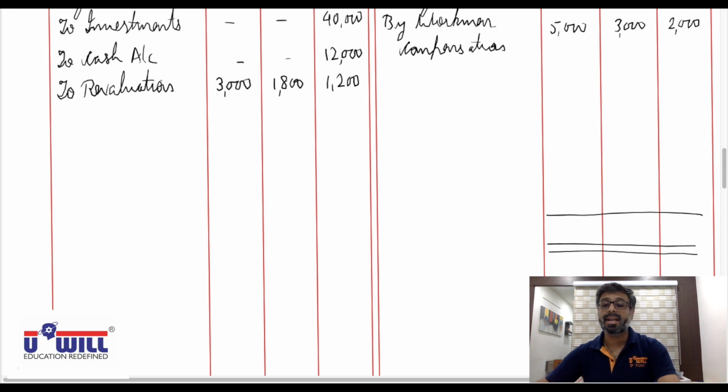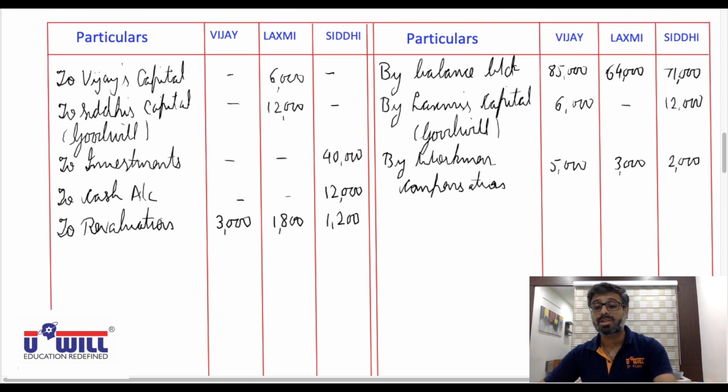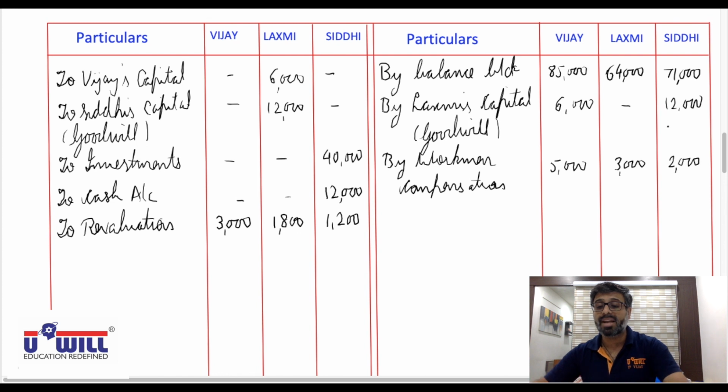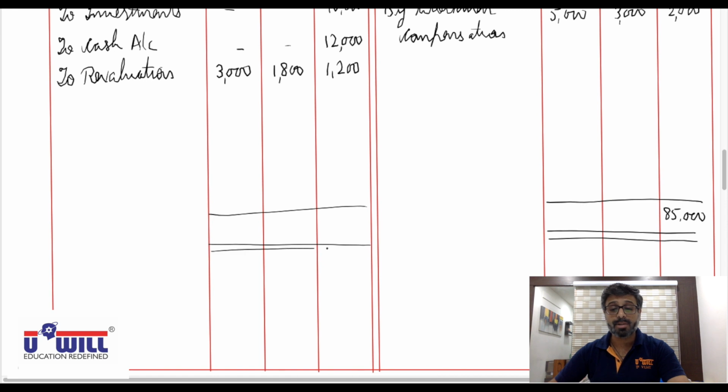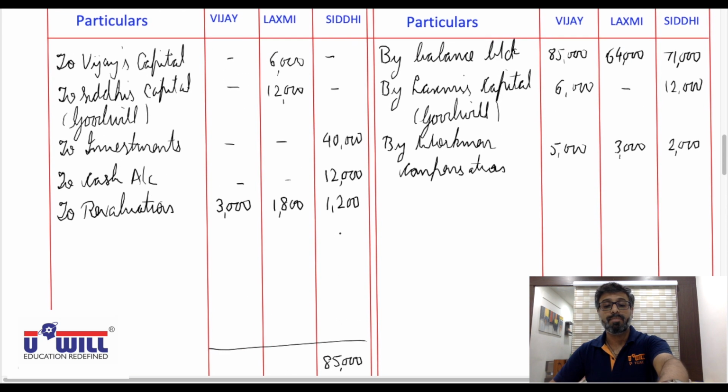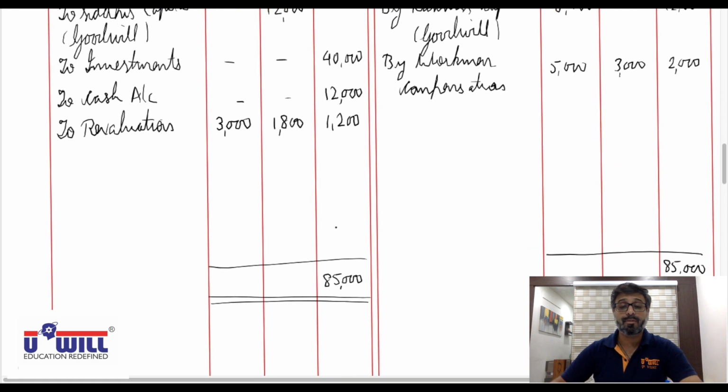Okay, so retiring partner: 71,000 plus 12,000 is 83,000, plus 2,000 is 85,000. Very first we will do the balancing for retiring partner Siddhi and transfer the amount to her loan account. So 85,000 minus 40,000 plus 12,000 is 52,000, plus 1,200, 53,200.